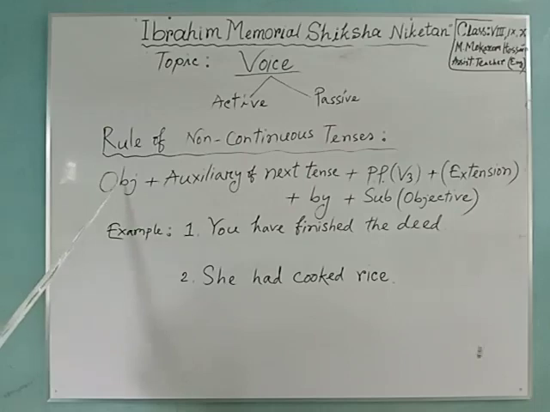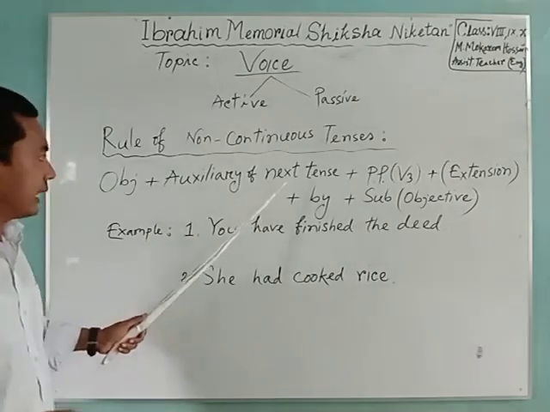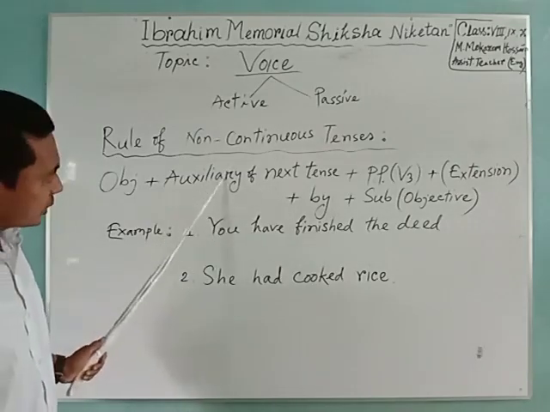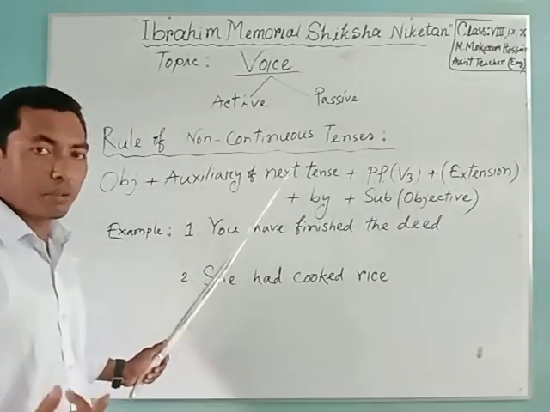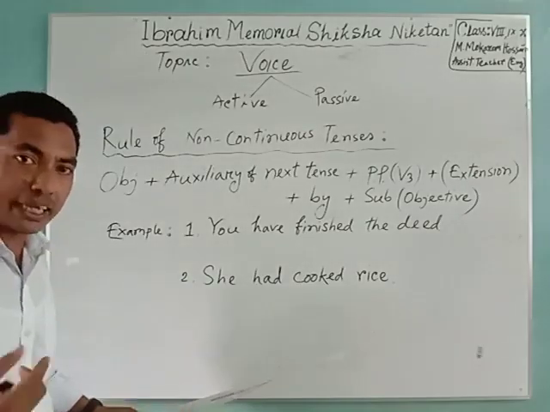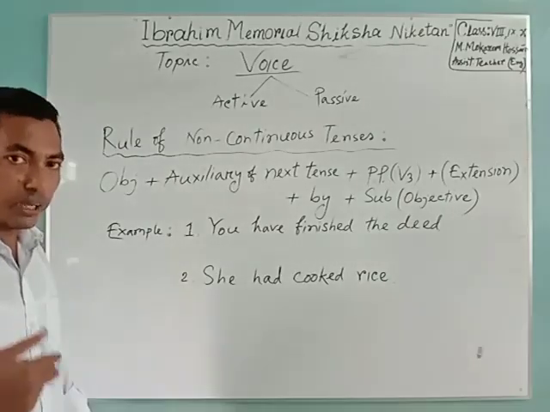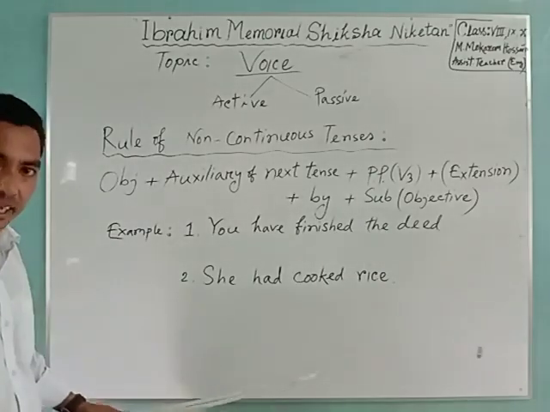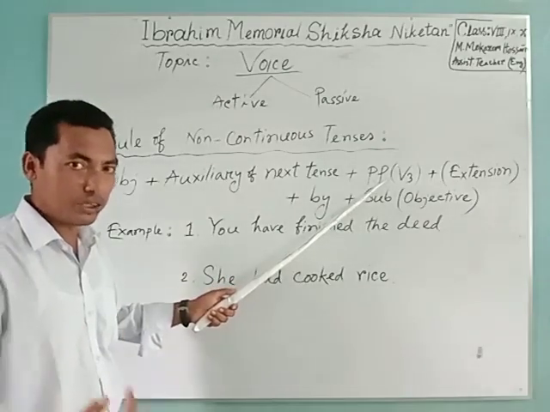The rule is: object, auxiliary of next tense. We have already learned that auxiliary means helping verb. Next tense means if you change the voice of present indefinite tense, then you have to take the auxiliary of present continuous tense. If you change the voice of present perfect tense, then you have to take the auxiliary of present perfect continuous tense. Okay? Then past participle or V3, verb number 3.